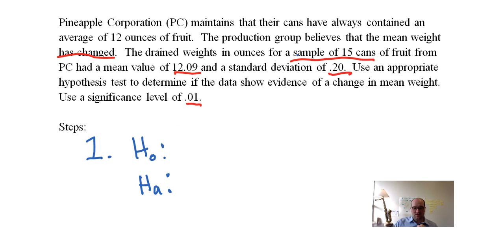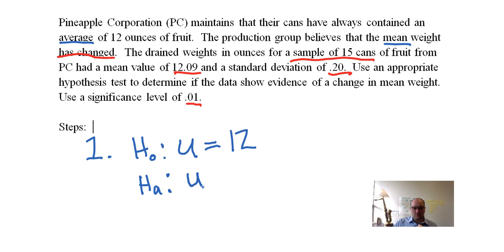We're dealing with means here, an average of 12. We took means, the mean weight, so we're not talking about proportions, we're talking about means, and so we're talking about mu's. In this case, we believe that mu is 12 ounces, and always has been.